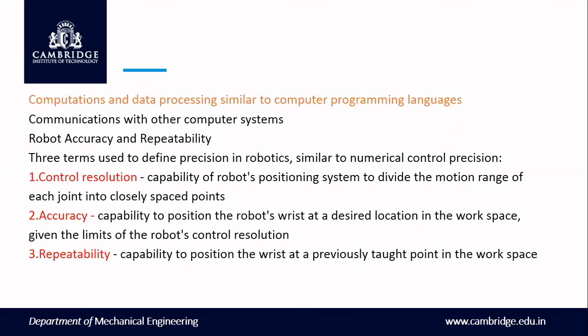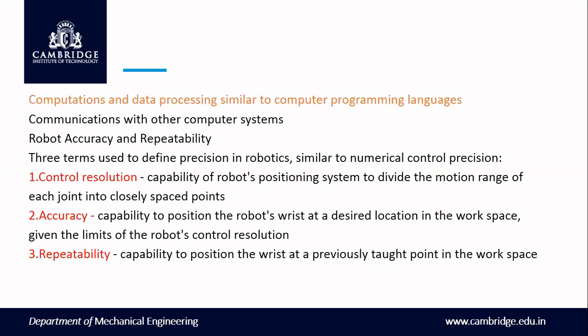The main thing to keep in mind is that the three terms used to define precision in robotics are similar to numerical machines: control resolution, accuracy, and repeatability. What is control resolution? It is the capability of the robot's positioning system to divide the motion range of each joint into closely spaced points. Accuracy is the capability to position the robot's wrist at a desired location in the workspace, given the limits of the robot's control resolution. Repeatability is the capability to position the wrist at a previously taught point in the workspace.